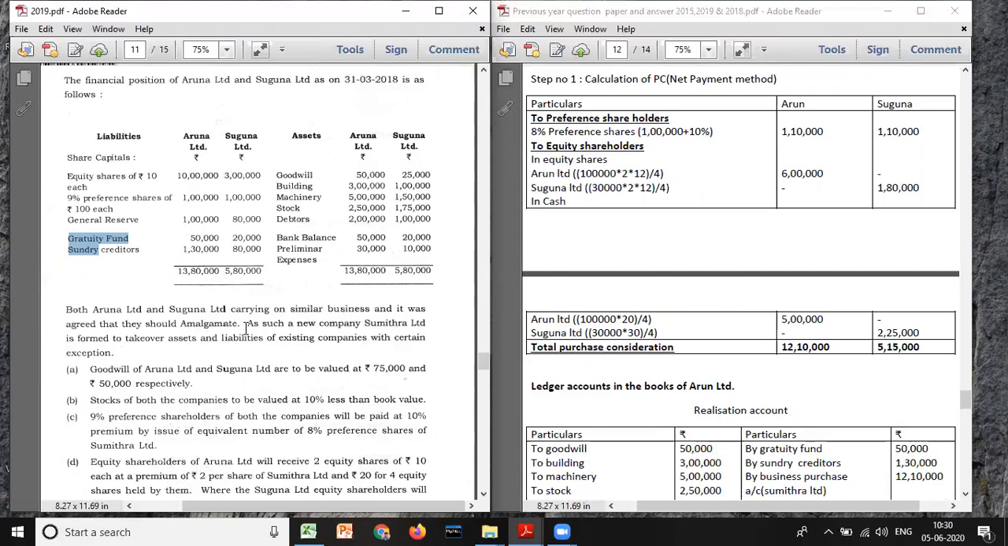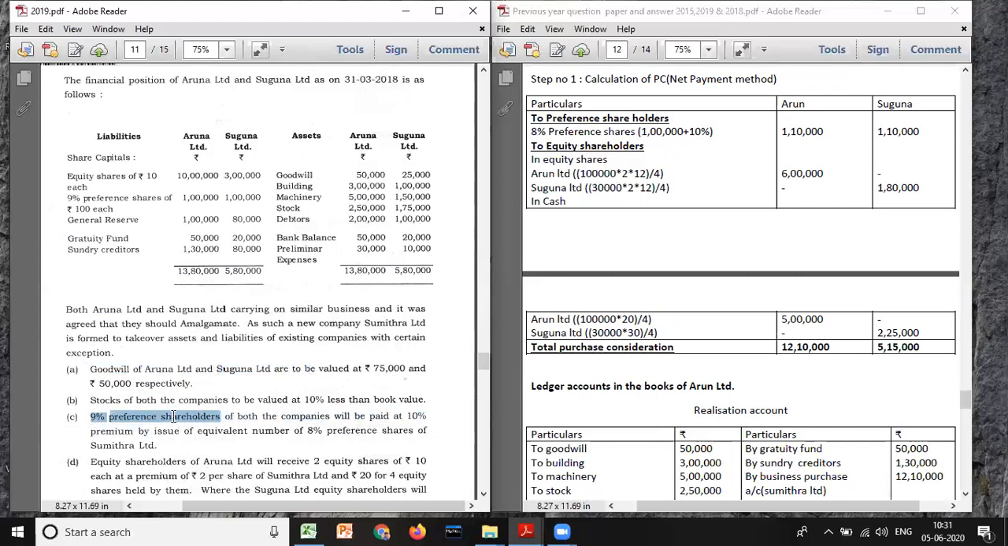See, they are taking over assets and liabilities, but with certain exemptions. And goodwill of Aruna Limited and Suguna Limited are to be valued at 75,000 and 50,000 respectively. We have 50 and 25. And look at here, they have given adjustment of assets. Please remember, if there is any adjustment of assets, it is clear that it is not a merger, it is the purchase method. Here we can identify it is the purchase method, because they have given adjusted values of assets, and the stock of both the companies is to be valued 10% less than the book value. So it is the purchase method, don't worry.